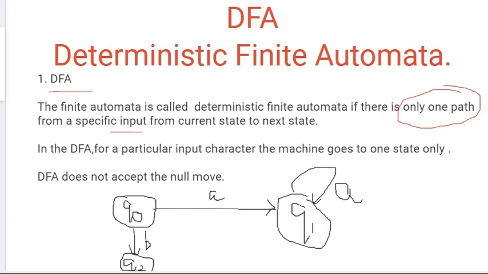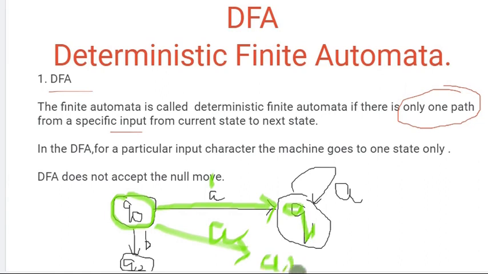for that particular input one path will be there from the current state to the next state. As you can see in the example, there is a state Q0. For a particular input A, it goes from the Q0 state to the Q1 state. Now one path is there for the input A. We cannot make another path, like from Q0 again for the input A moving to Q3.